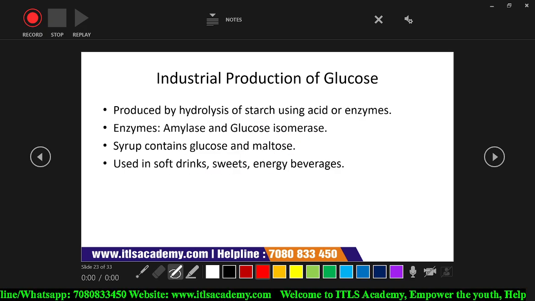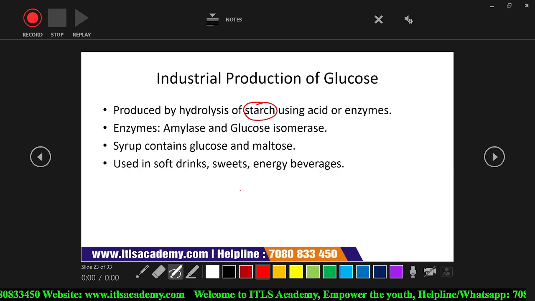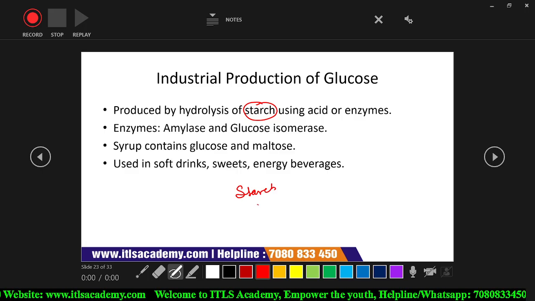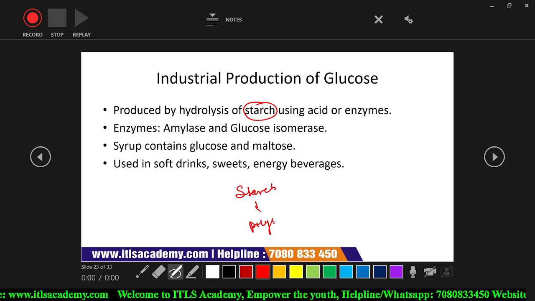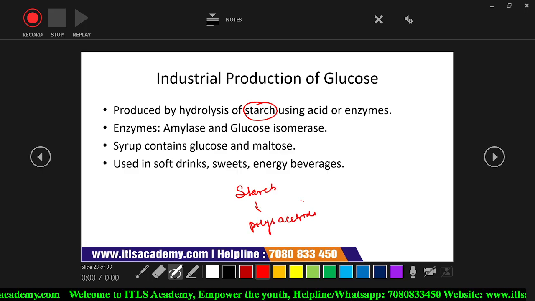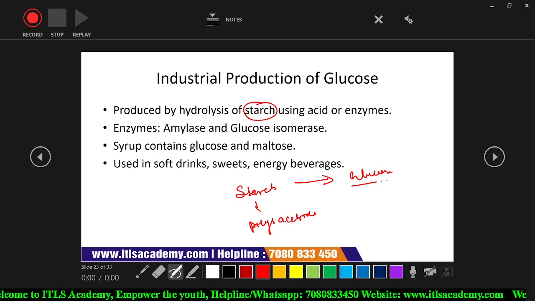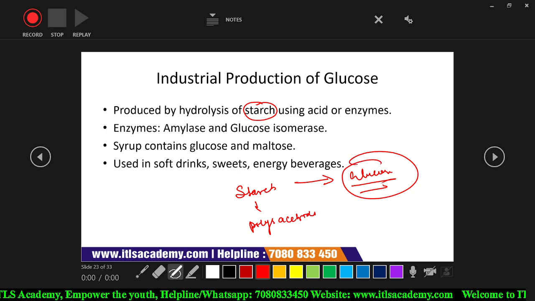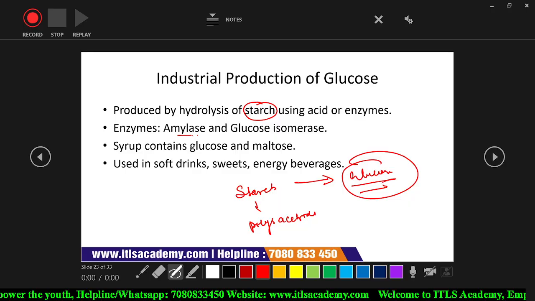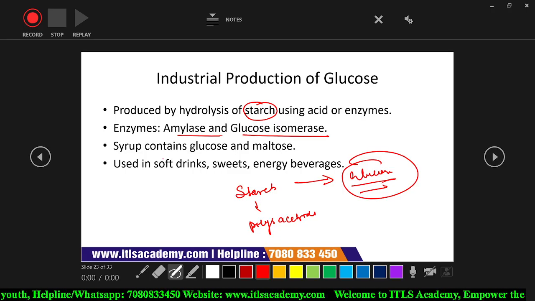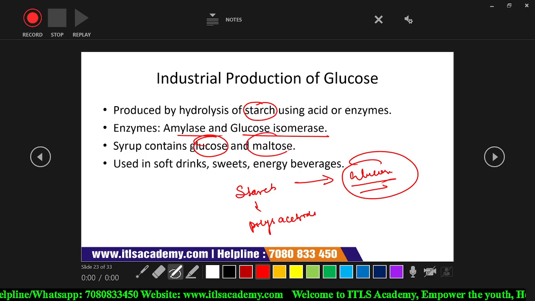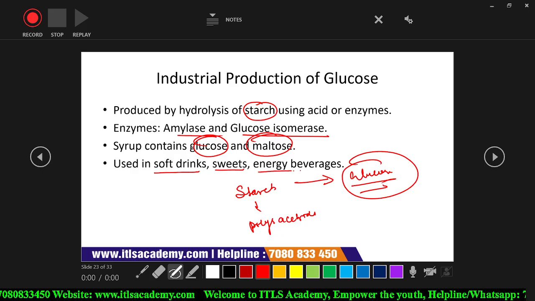Industrial production of glucose: it can be produced by the hydrolysis of starch. Starch is a polysaccharide. When we hydrolyze the starch, it is converted into glucose, because when many units of glucose are combined, then starch is formed. Amylase and glucose isomerase are used. Syrup contains glucose and maltose, and it is used in the production of soft drinks, sweets, and energy beverages.